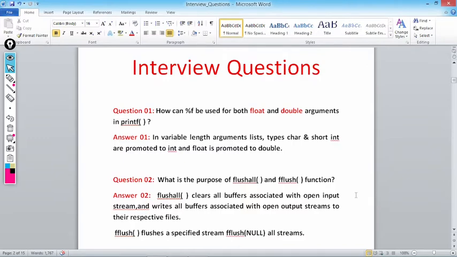What does it mean? We can use %f for float as well as double. What is %f? It's a format specifier for printf. We can use this %f for both float and double.